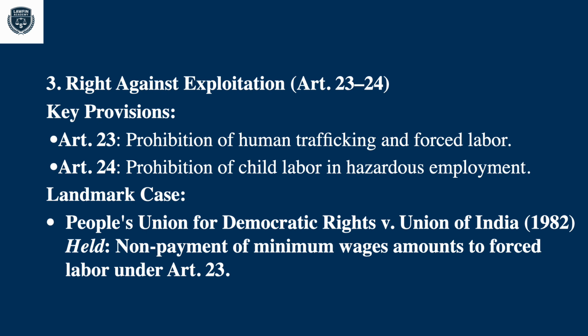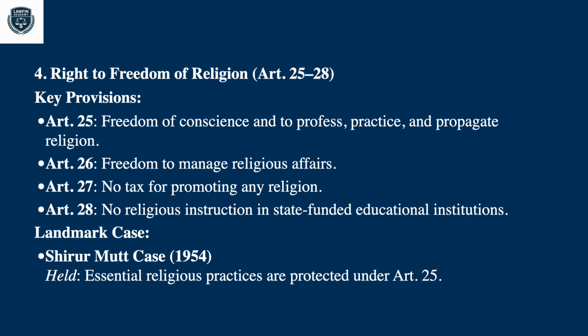Right against exploitation, Article 23 to 24. Article 23, prohibition of human trafficking and forced labor. Article 24, prohibition of child labor and hazardous employment. Landmark case: People's Union for Democratic Rights versus Union of India, 1982, held non-payment of minimum wages amounts to forced labor under Article 23.